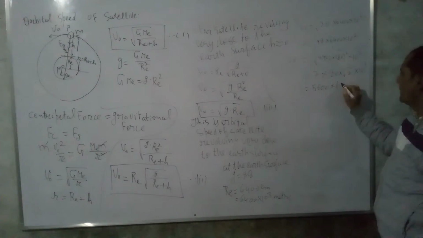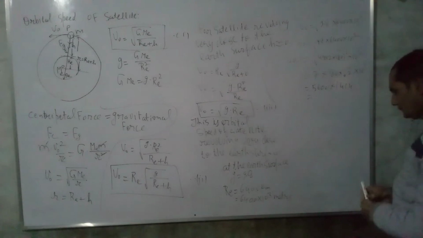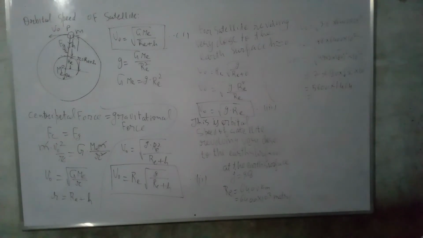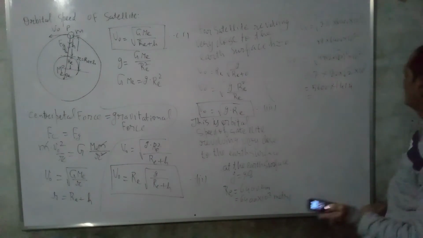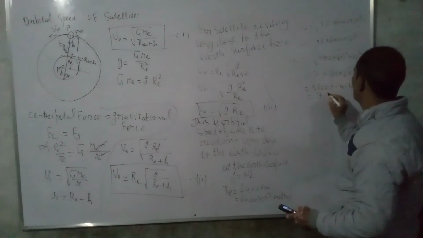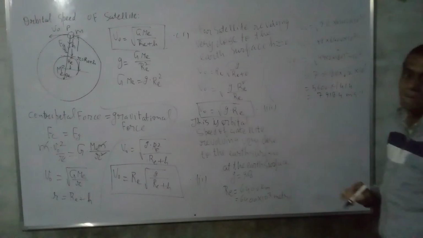The value of root 2 is 1.414. Multiply 5600 into 1.414, which becomes 7918.4. The value of this is 7918.4 meter per second.